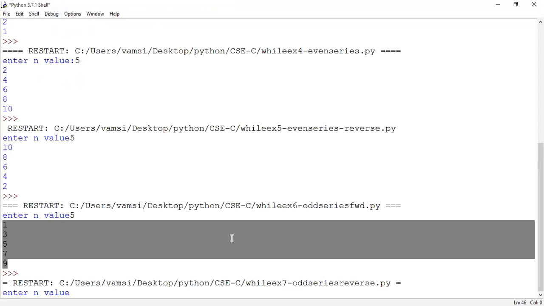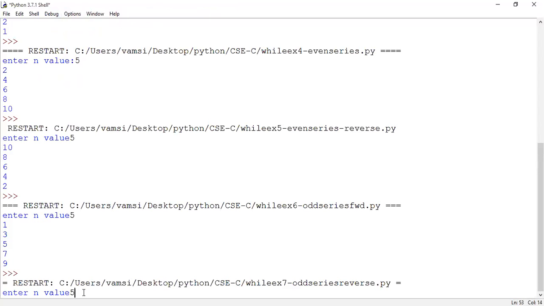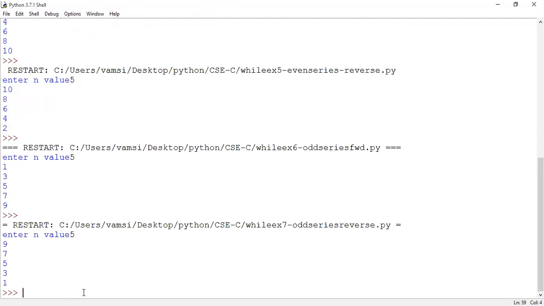So what it is asking for? Input value, enter n value. Now I am giving 5 here. If I am giving 5 here, what will be the output? 9 7 5 3 1. Is it the output?